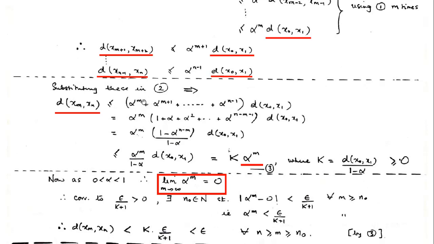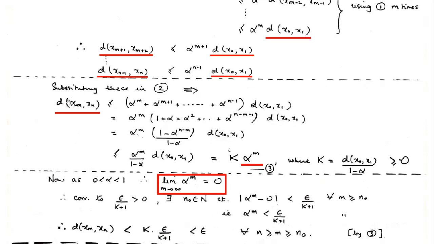It's alpha power m. But I can take alpha power m common. So what is the first term now? It's 1. Then the next term is alpha, then alpha square, and so on, up to the last term. Now how can we find the sum of the series? Alpha power m remains outside. The sum of a finite number of terms of a geometric series is given by 1 minus alpha to the power of the number of terms, upon 1 minus the common ratio. The common ratio is alpha. And the distance between the initial two points is still there.